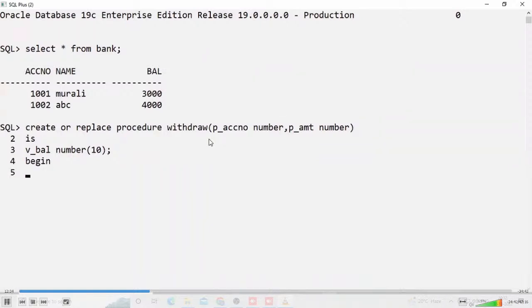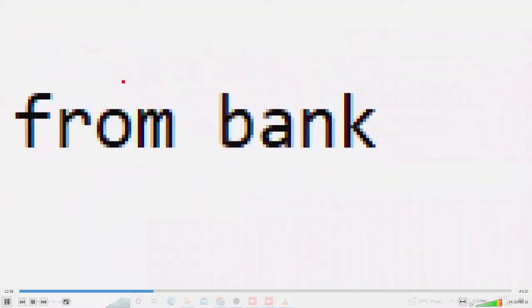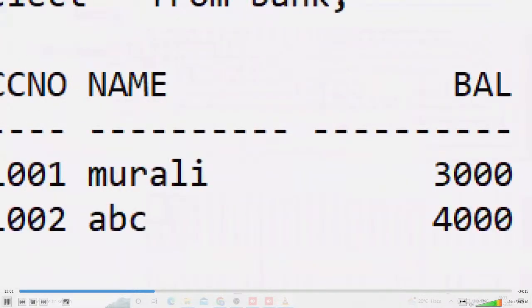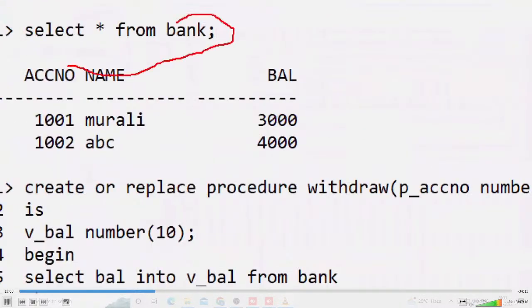Now check it out, concentrate here. Some coding is there. Select balance into v_balance from bank where account number is equal to something. You may not have an idea of these things, but logically observe it. These are very easy. Bank is a table, and in this table format your transactions are stored. I'm using this table in this PL/SQL code.